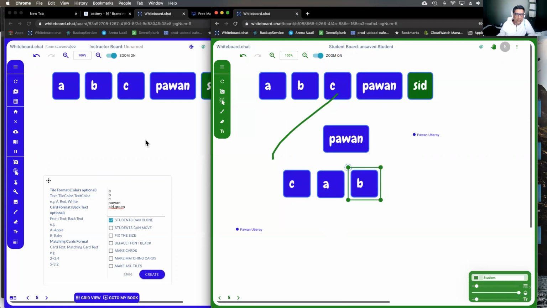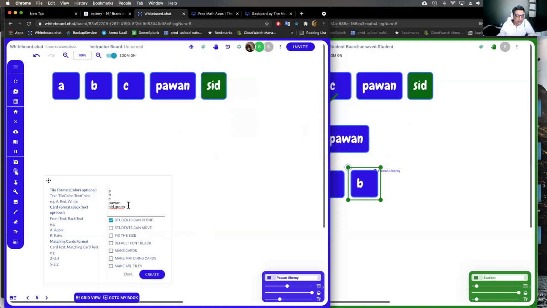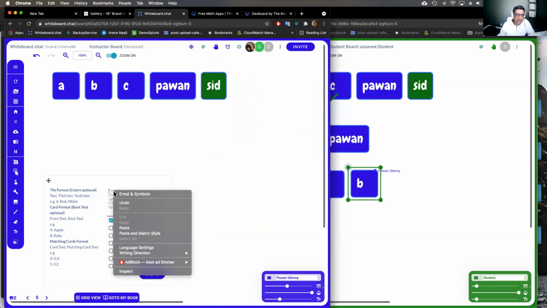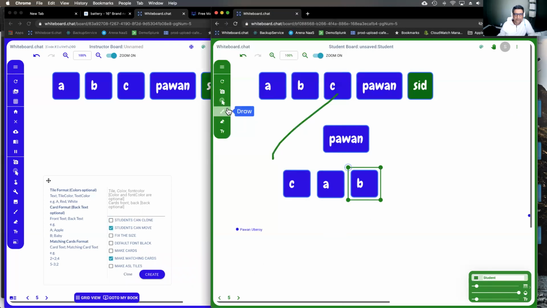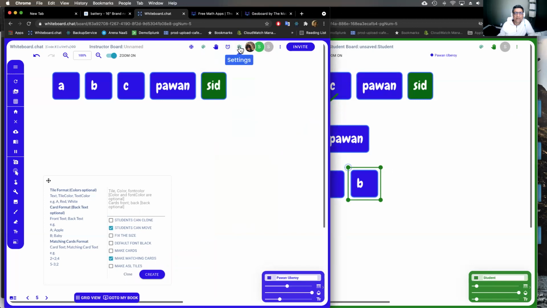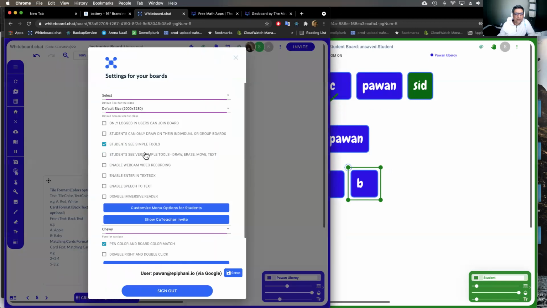So you can create your own tiles in different languages. You can put emojis in here if you want to. So all of that is possible, right? You can also make matching cards or flip cards with this as well, right? Which is quite interesting as well. Let me undo the setting for simple.